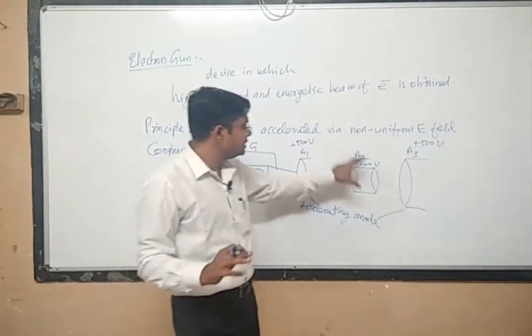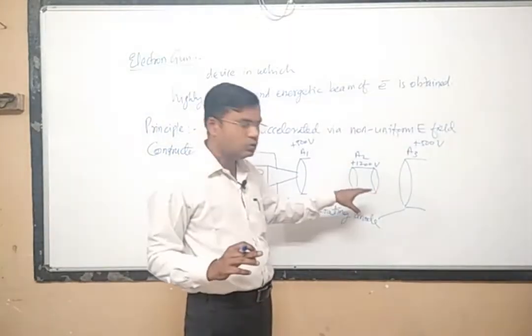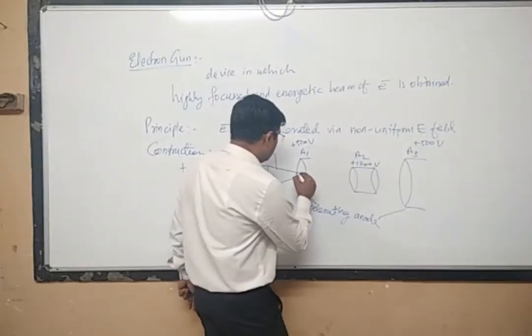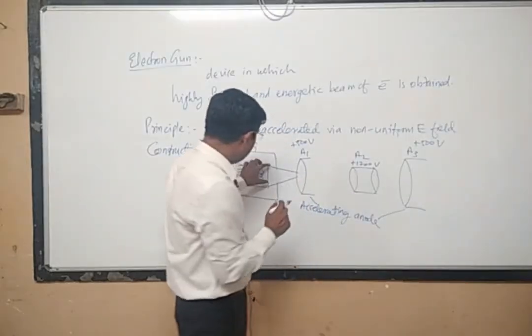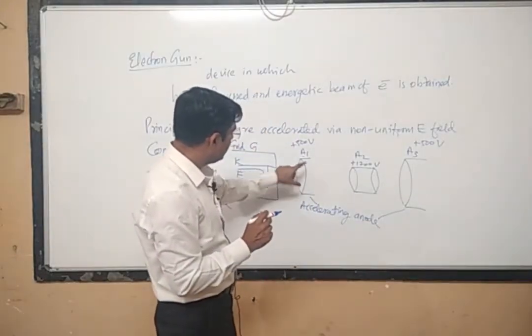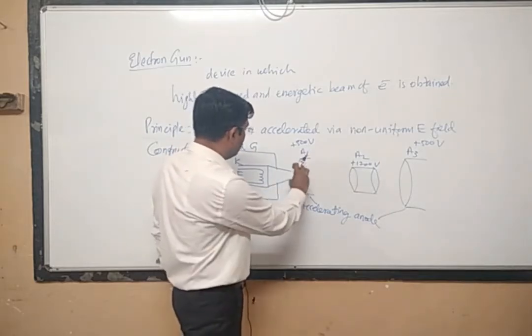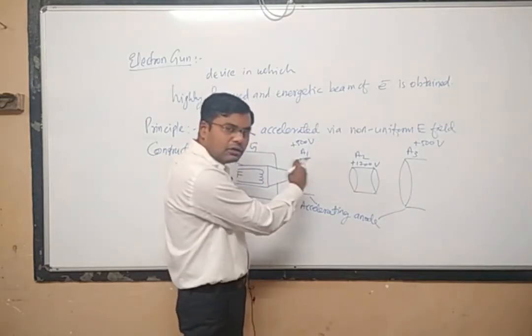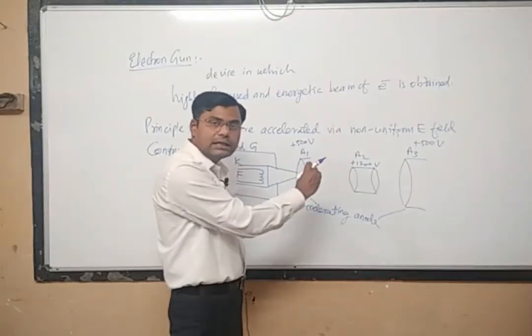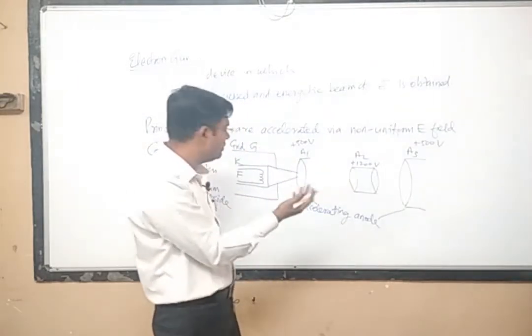Now what is the use of this? Why are these different voltages used? Because all electrons are gathered here, since A1 is at positive potential. This cylinder will attract all the electrons, and they will be accelerated. Because of the acceleration, their energy will be increased.